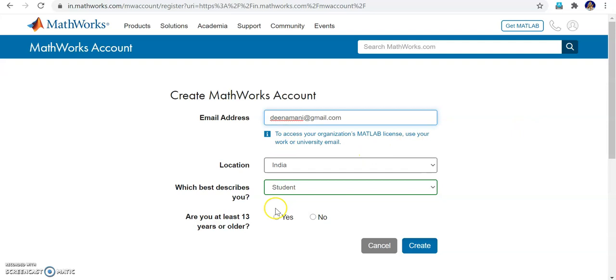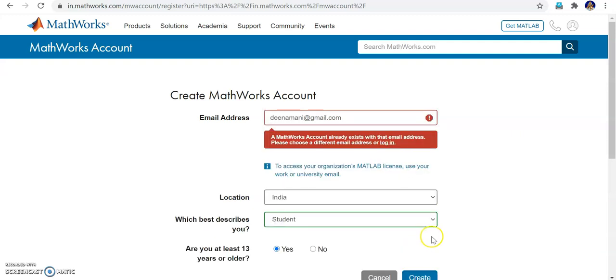gmail.com. Okay. 18 years old. That's it. If you create, it says already exists, right? I have already registered that, so it exists. If you have your own new mail ID, this section won't come. So after typing these 4 lines, selecting yes, and clicking create, a link will be sent to your mail ID. By clicking that link, you can create your own password, right? Thereby you can create your own MATLAB account.